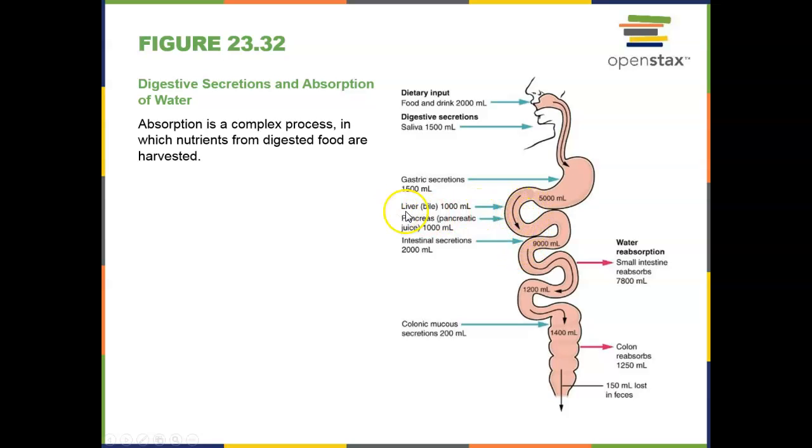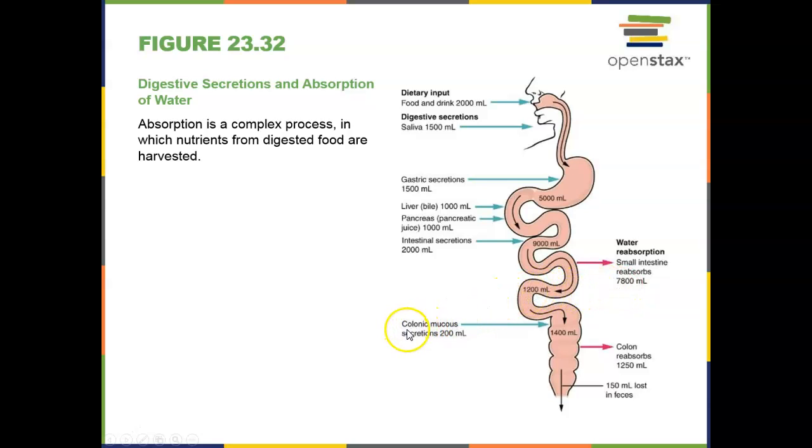In the small intestines, we have bile, pancreatic juice, and intestinal secretions, which brings us up 4 more thousand. So that's 9,000 milliliters of material. But we don't release that much material. We're going to absorb almost all of it. Okay? So here we're absorbing about 7,800 milliliters of the fluid, of the water, back into our blood. So the majority of the fluid that comes in is going to be reabsorbed in the small intestines. But with 7,800, we still have 1,200 milliliters left, right?